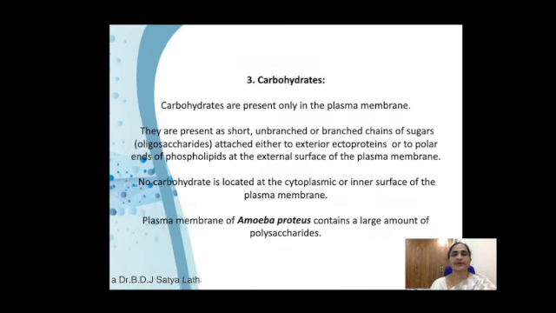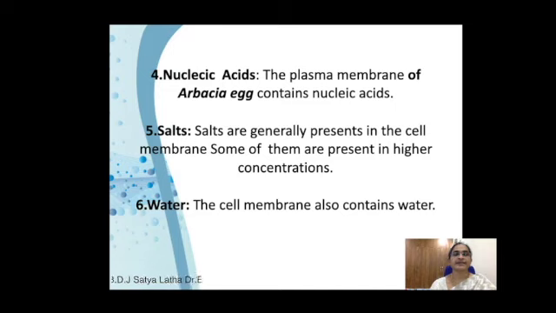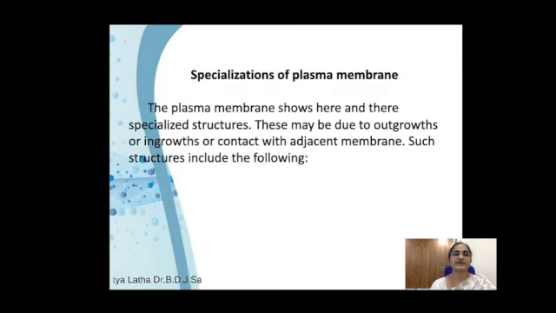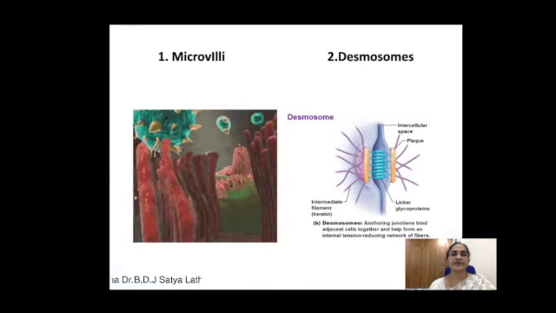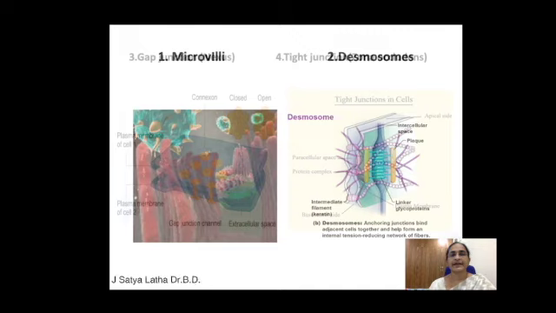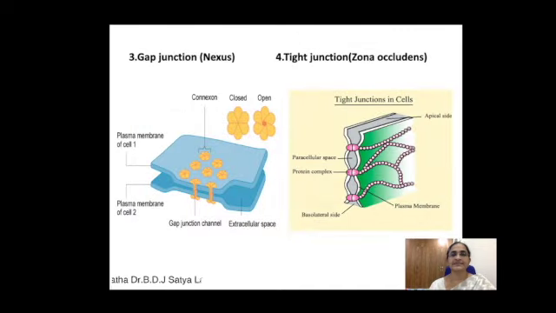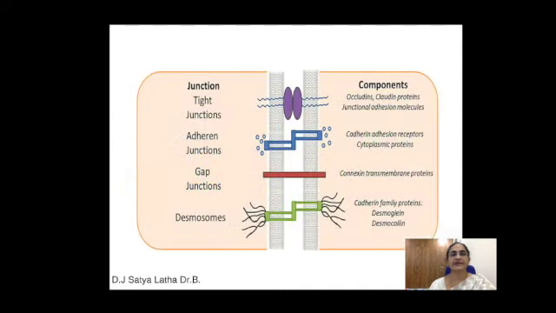Next, carbohydrates. These carbohydrates are present only in the plasma membrane and are not seen majorly in the rest of the cell organelles. Then nucleic acids, salts and water; everything is present in the plasma membrane. Next, there are some specializations of the plasma membrane: microvilli, desmosomes, gap junctions and tight junctions.